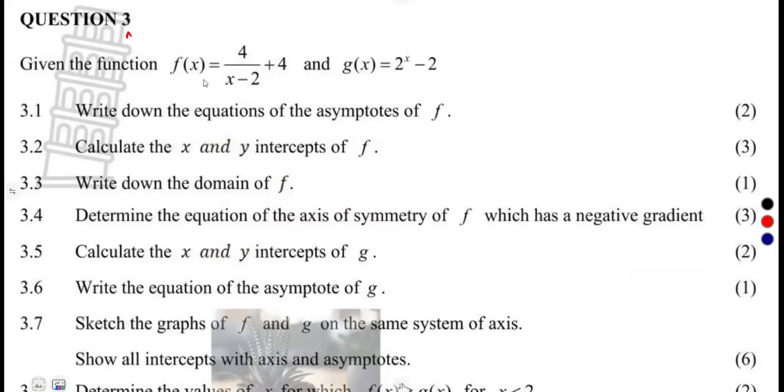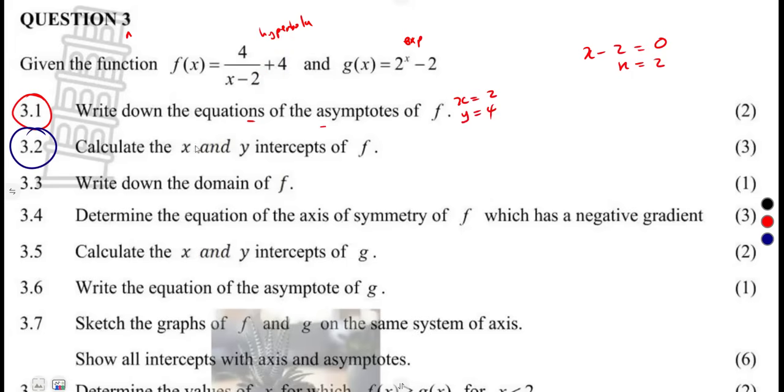All right, question number 3. Given this function and this one, we have a hyperbola and an exponential. Those are the two functions that we're given. 3.1: write down the equations of the asymptotes of f, a hyperbola. Remember, for a hyperbola, asymptotes are taken from x minus 2; you equate that to 0. So x is what? x is 2. So x is equal to 2. Then the y is what? 4. y is equal to 4, like that.